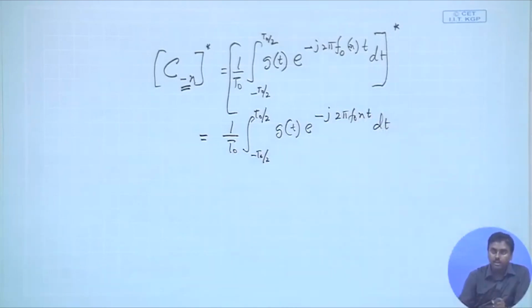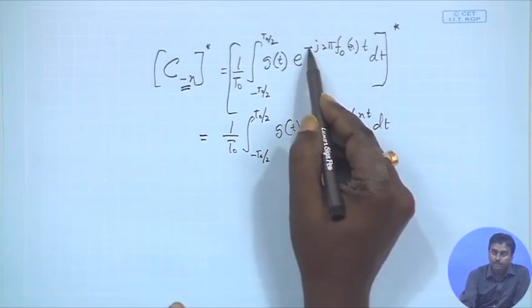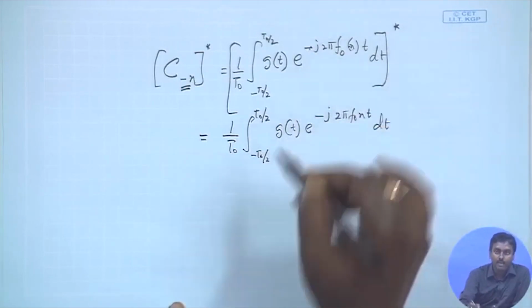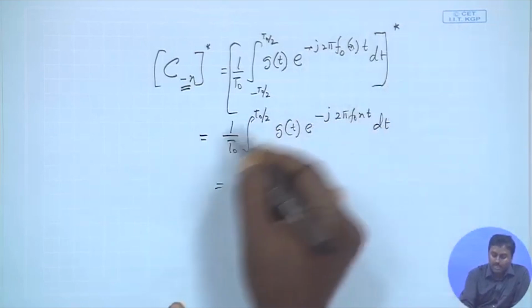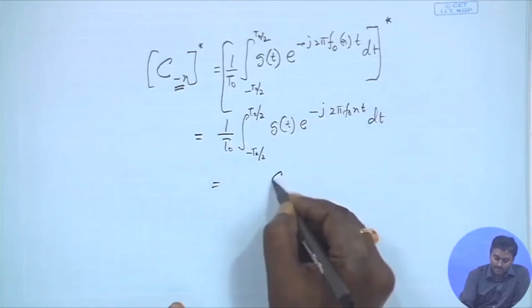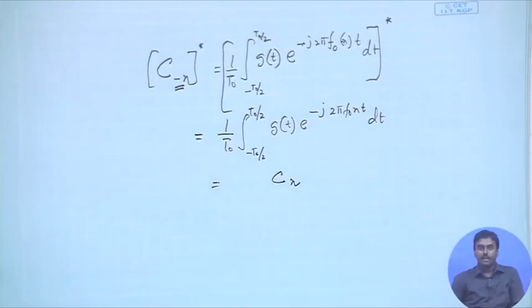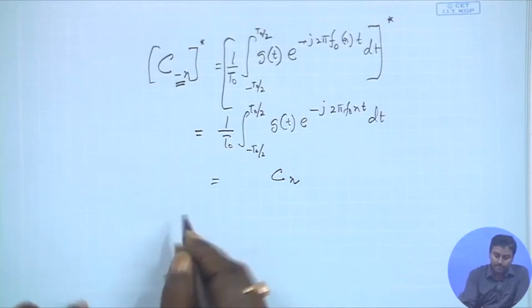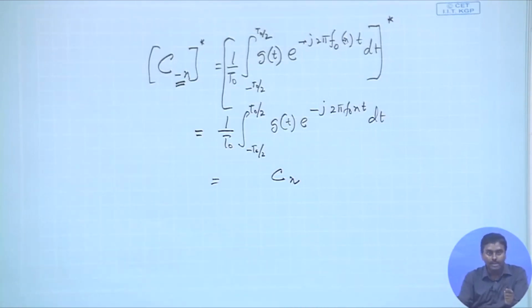So, there are two negations, minus minus becomes plus, and then you take the complex conjugate, so it again becomes minus. We can identify this, this is exactly Cn, right. So, what a very nice thing we have observed now. Whenever we evaluate these coefficients, C minus n is actually a complex conjugate of Cn. Okay. So, always C minus n, for any value of n, is a complex conjugate of Cn.